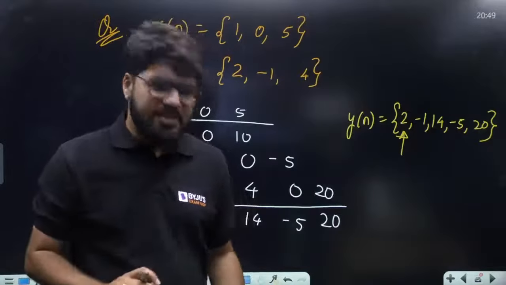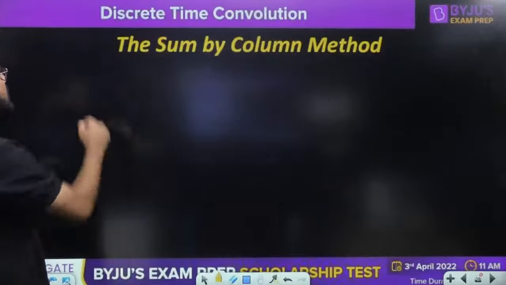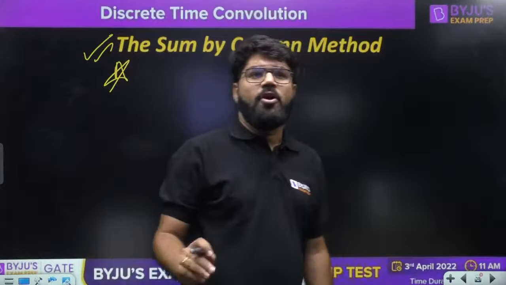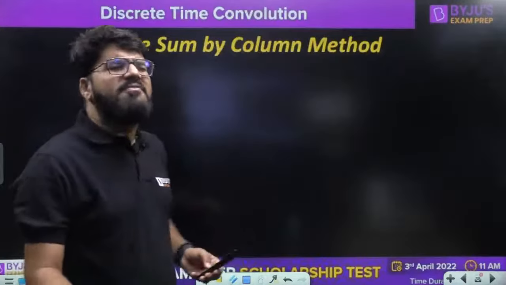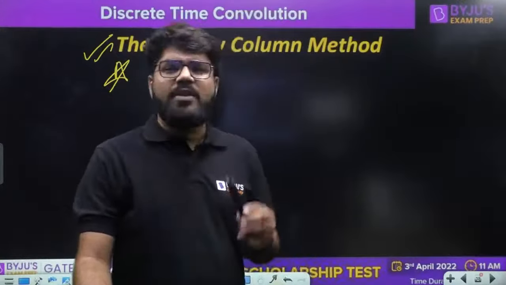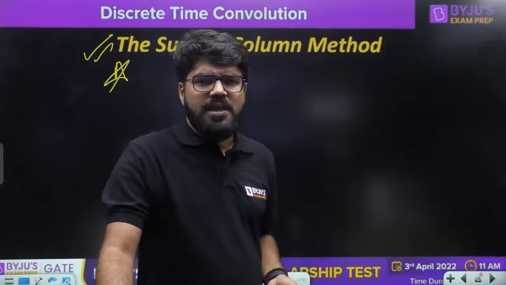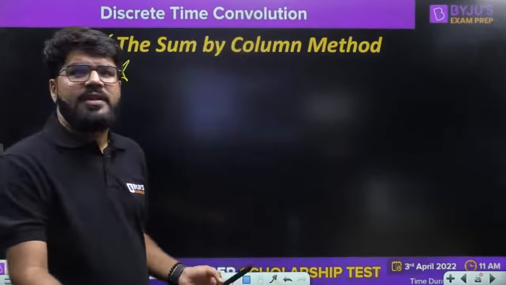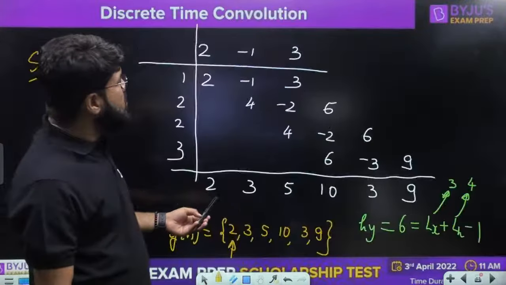We can solve this question in seconds, and that is, as I told you, the method known as the sum by column, which is a very important and simple method for finite length sequences. There can be very good questions, and you can expect questions from this, asked in recent years also. We'll discuss everything in the next class. So these were the two simple cases.